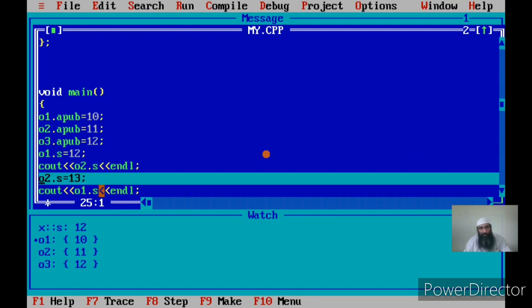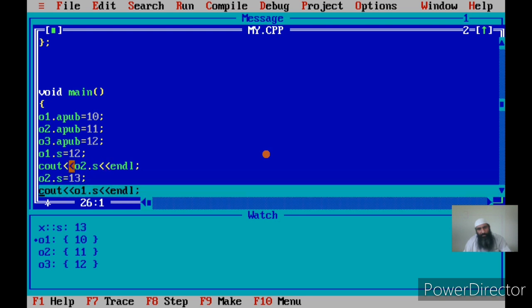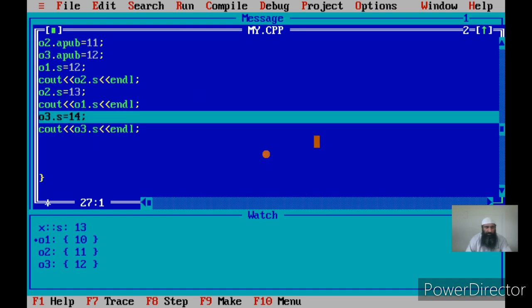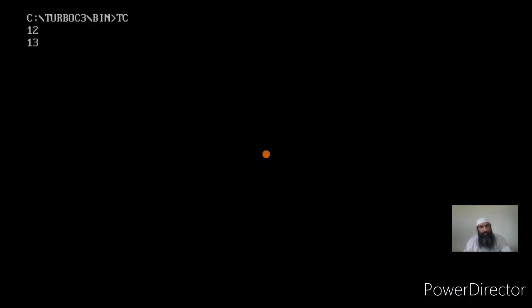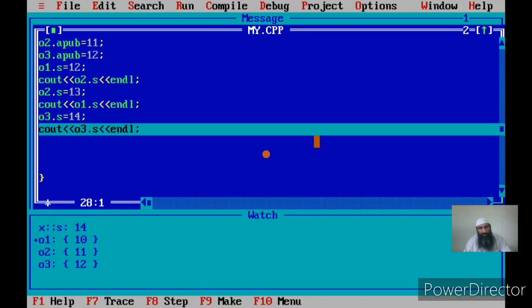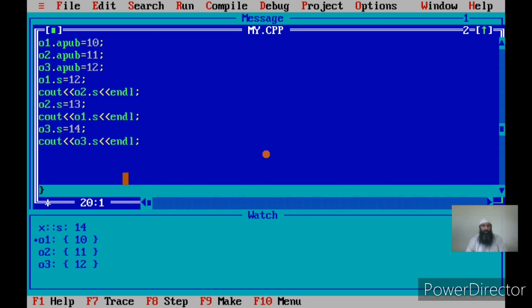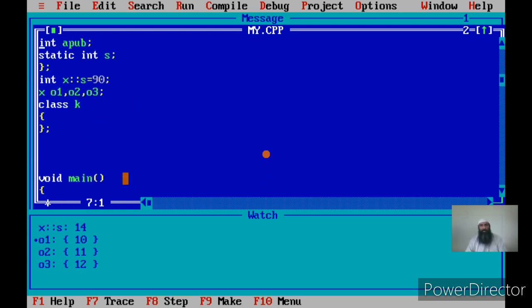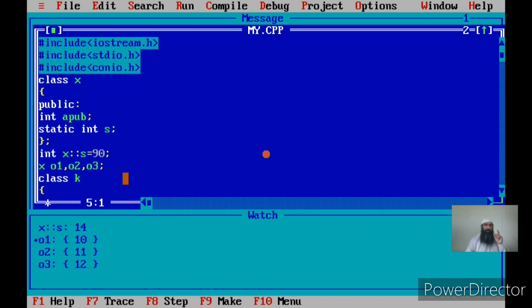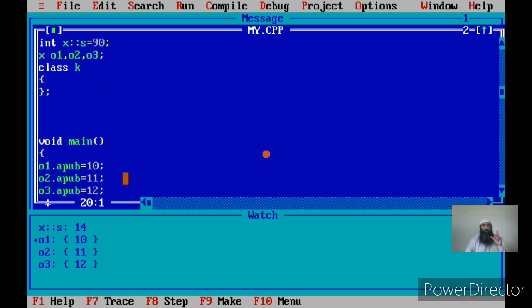Next, now I change O2 dot s to 13, but I print O1.s. If O2.s is changed to 13, let us see the value of O1.s. It is 13 now. The first one was 12, that is the previous change that we made. Now I have changed it to 14, and you will see it is 14. So this is a clear-cut indication that s is a shared copy. That is, this variable is allocated only once. Now suppose there is one more concept related to it.